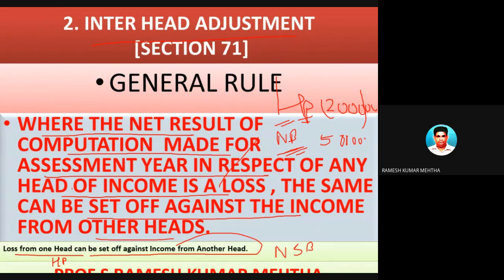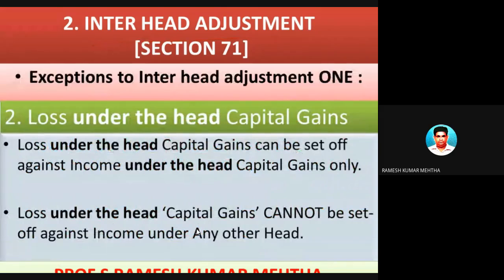So this is the meaning of inter-head adjustments. But there are certain exceptions, as we had similar kind of exceptions in case of intra-head adjustments. So let's take one by one.